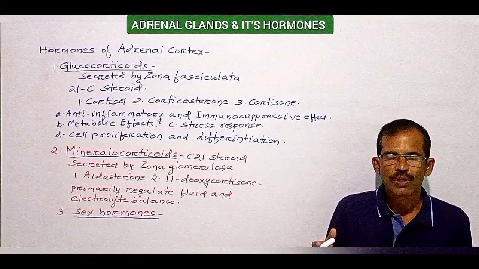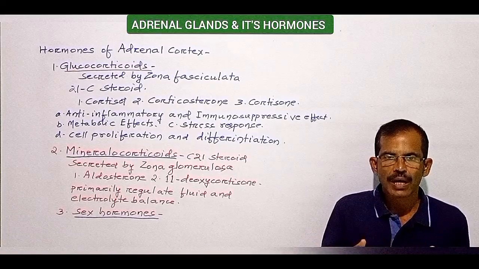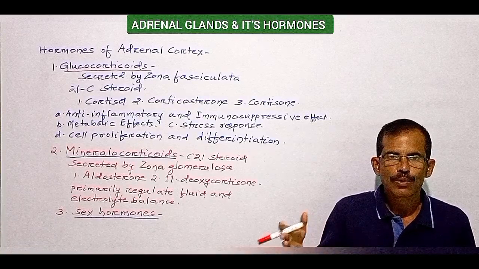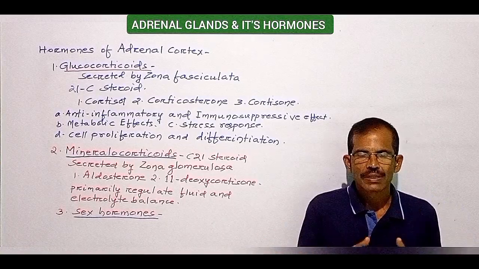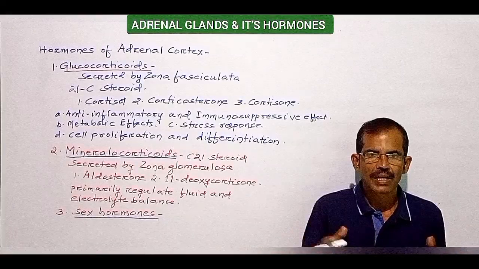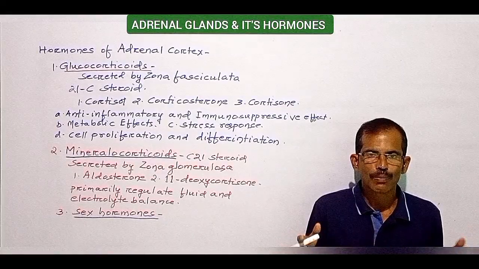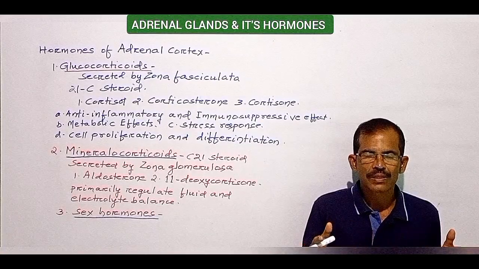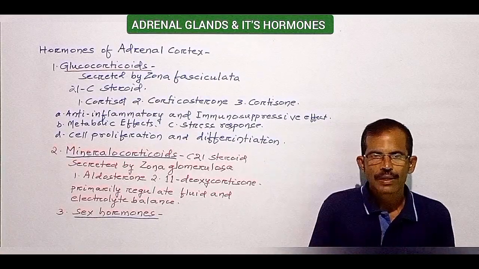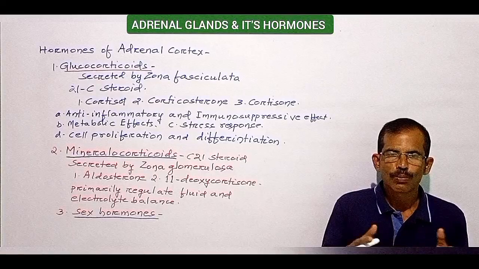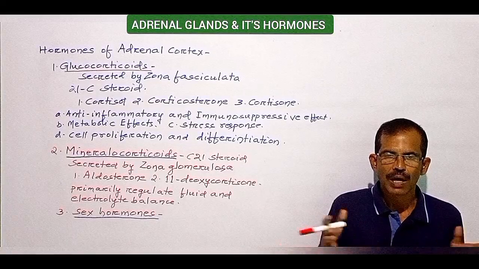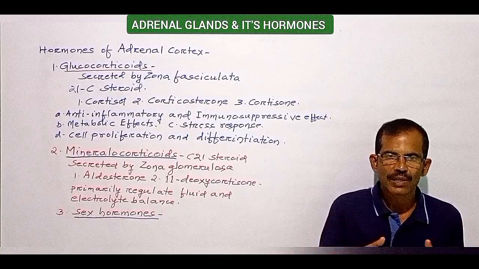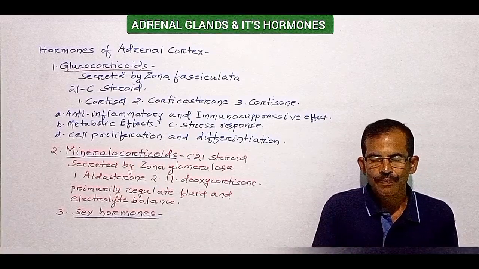Glucocorticoids also influence carbohydrate, protein, and lipid metabolism. It increases the rate of gluconeogenesis. There is a modest decrease in the rate of glucose utilization by most of the cells. This results in an increase in the blood sugar level. These hormones also mobilize fatty acids from adipose tissue and stimulate the oxidation of fatty acids in cells.